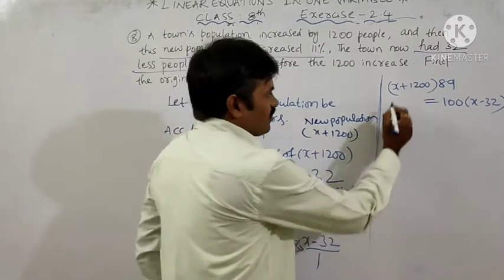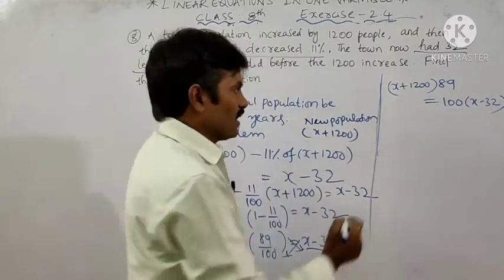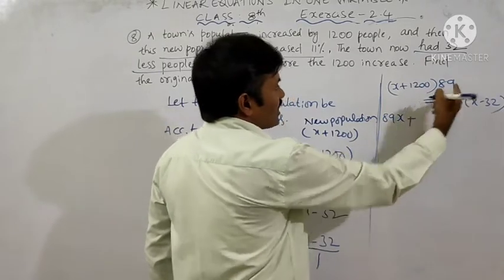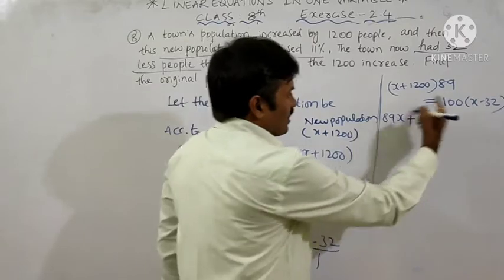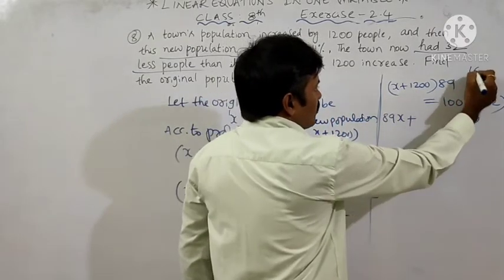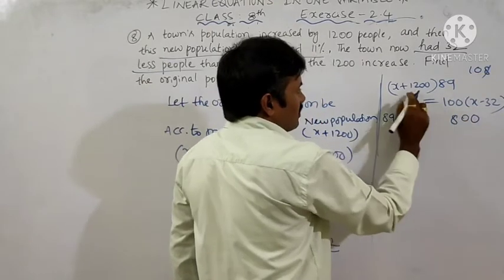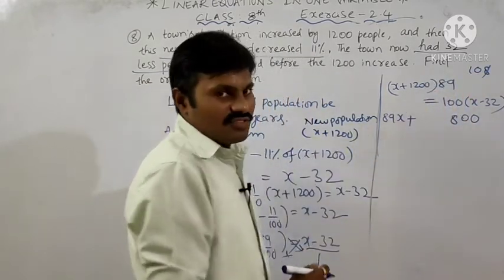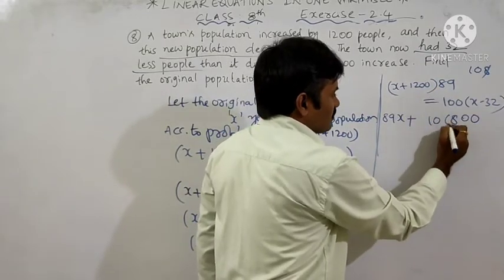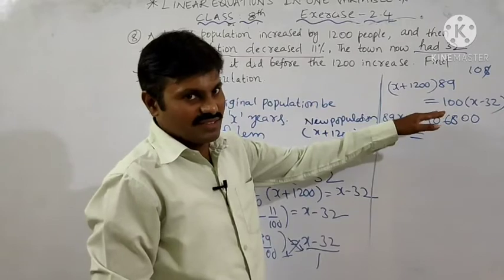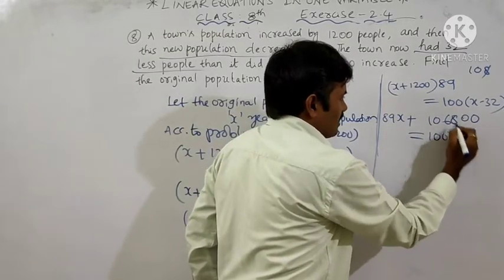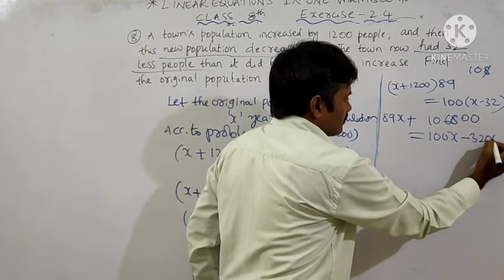Okay. Now, according to the distributive property, we have to multiply 89 into x, 89x plus 1200 into 89. So 1200 means we will get obviously 2 zeros. 12 9s are 108. So in 108, the units digit is right here. Remaining is 10. 12 8s are 96, plus 10 is 106. Okay. This is the left hand side part. Now the right hand side one is 100 into x, 100x, minus 100 into 32, 3200.